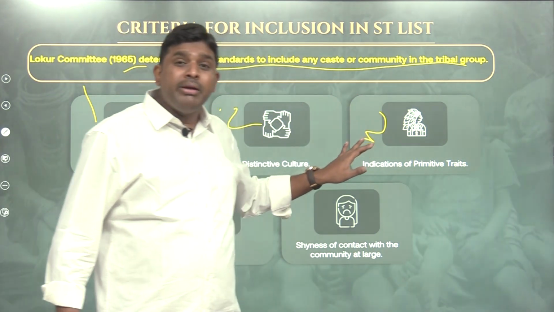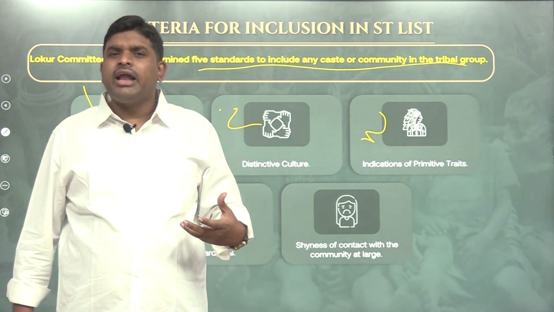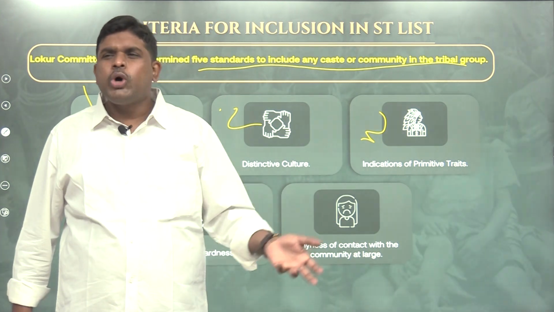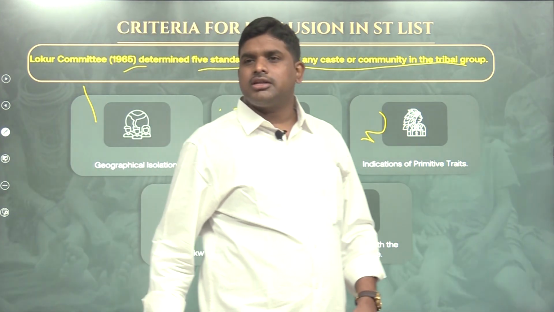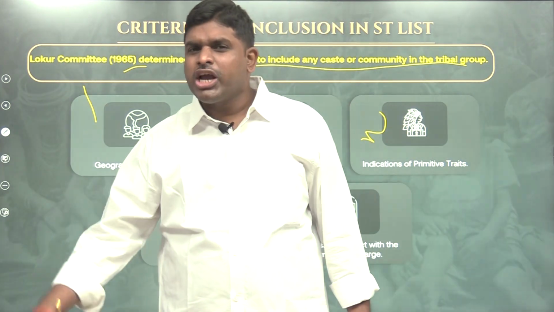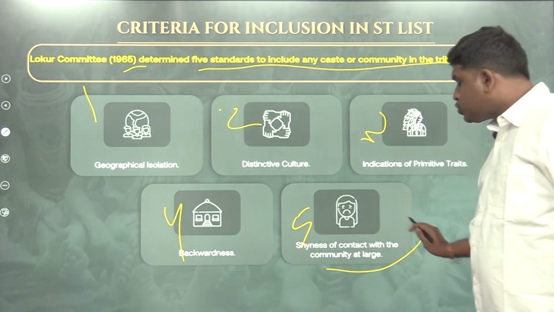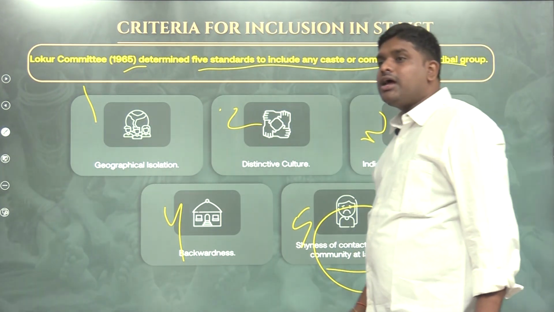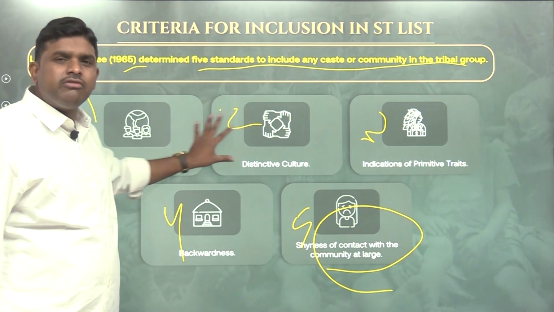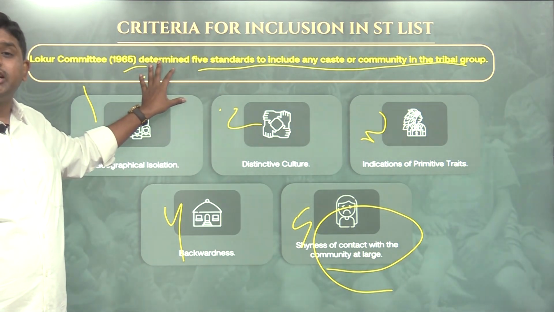Third, primitive traits. They should have indications of primitive traits like primitive technology, primitive ways of economic subsistence, even today hunting, gathering. Fourth, backwardness: socially backward, educationally backward, economically backward. Fifth, shyness of contact with the community at large, with the mainstream. If these five criteria are present, according to the Lokur Committee, we can give ST status.